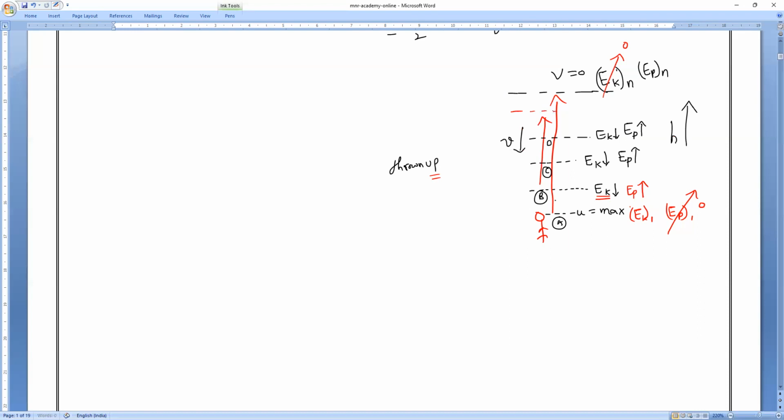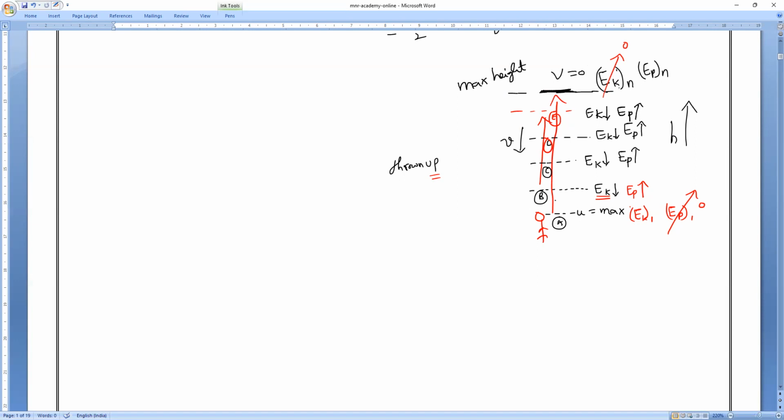Again, it has gone to the next point. Let me take point E. Now you tell me, what will happen, everybody? Again, kinetic energy decreases and potential energy increases. It reaches the maximum height.